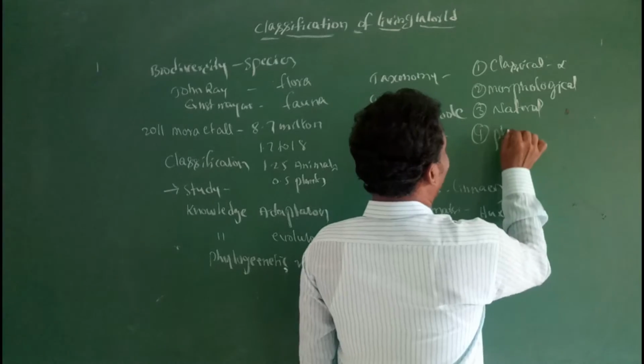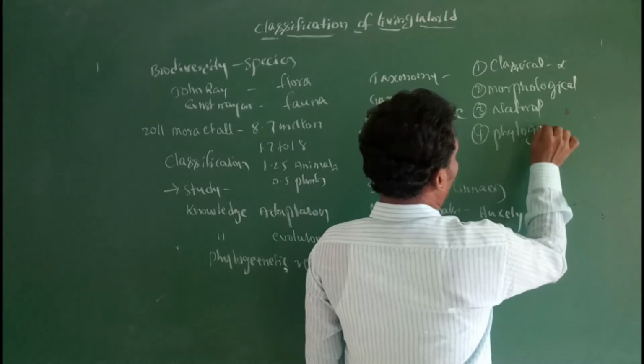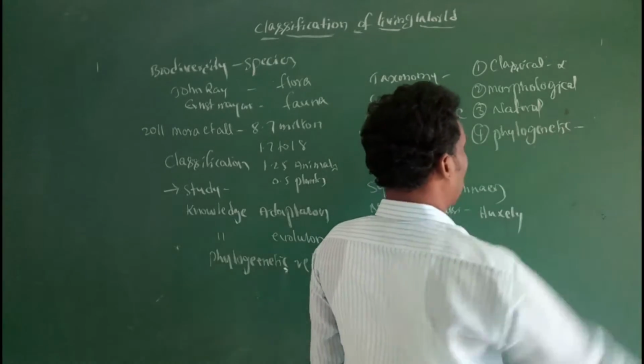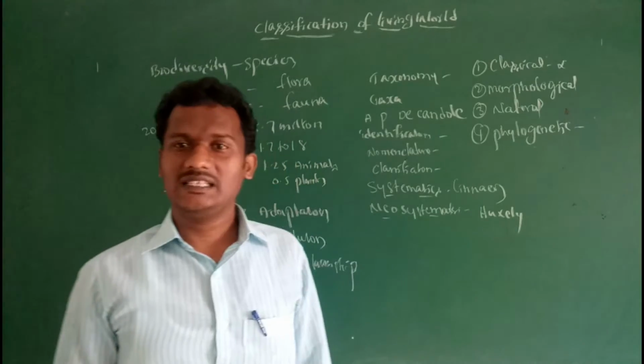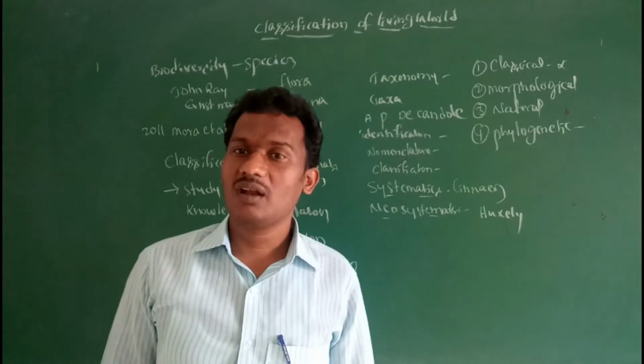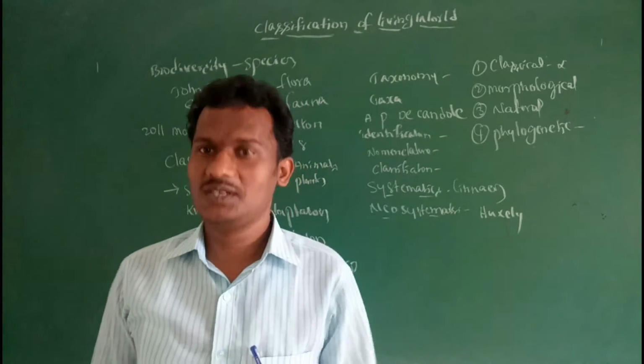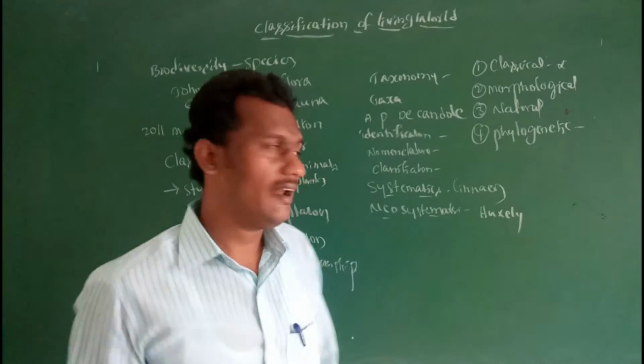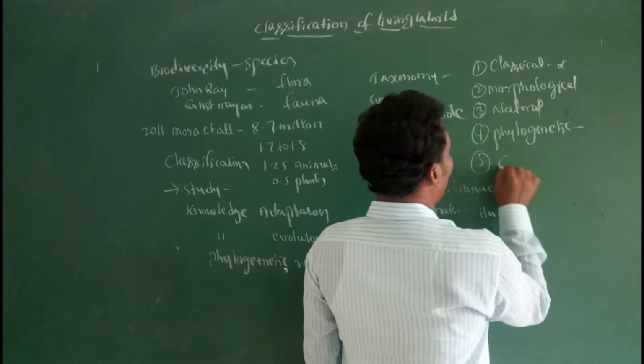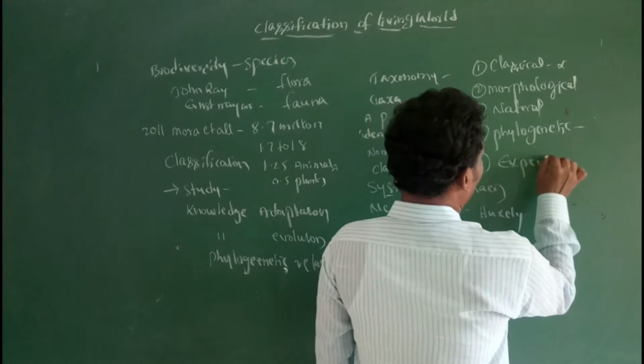Fourth, phylogenetic taxonomy. Phylogenetic taxonomy means classifying living organisms based on phylogenetic relationship, the evolution of characters. Fifth, experimental taxonomy.